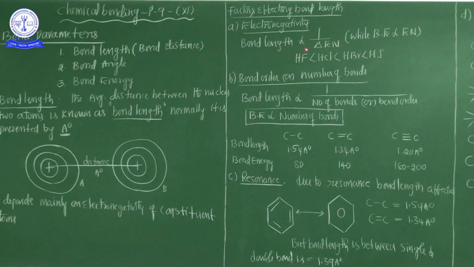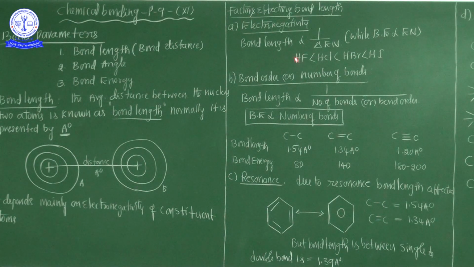Bond length is inversely proportional to electronegativity. It means that as the electronegativity value increases, bond length decreases. Electronegativity value increases, bond length decreases. While electronegativity increases, bond energy also increases.